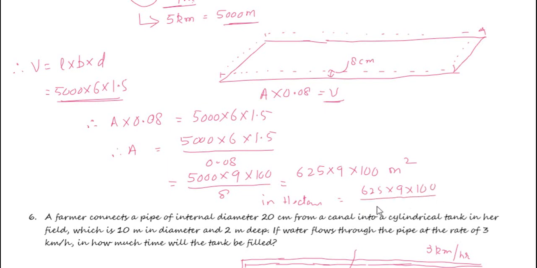Hectare is 100 by 100. This 100 goes for this. So if you multiply, it becomes 5625 divided by 100. So the area that can be irrigated is 56.25 hectares.